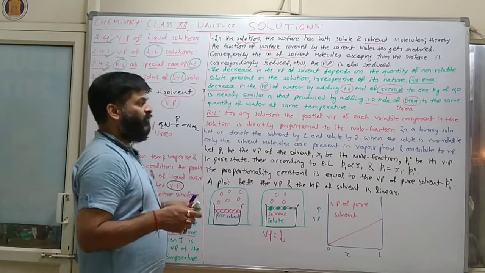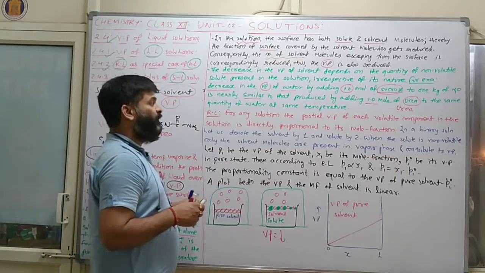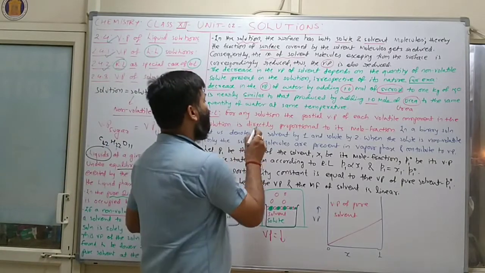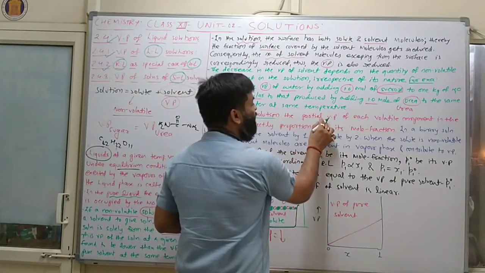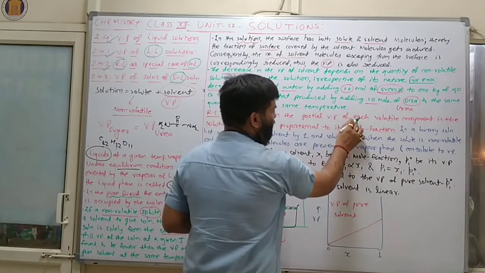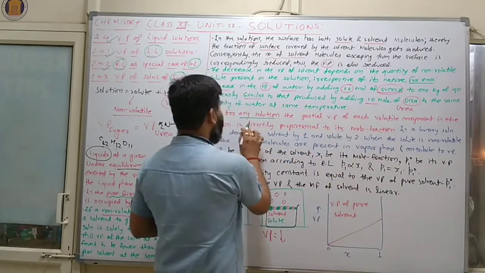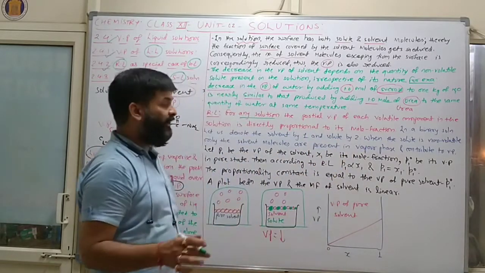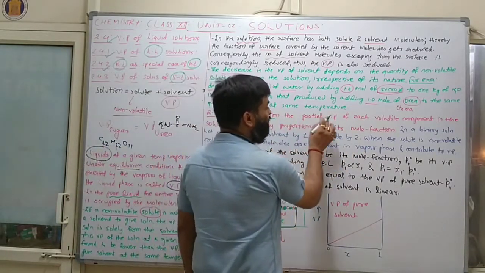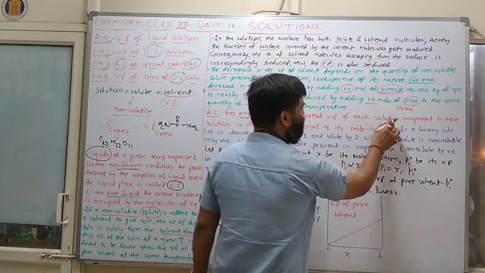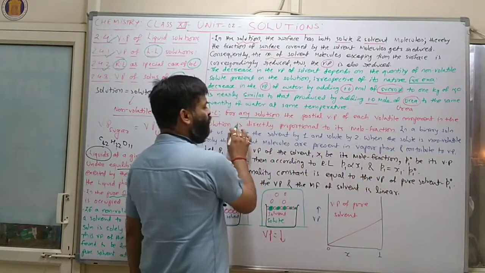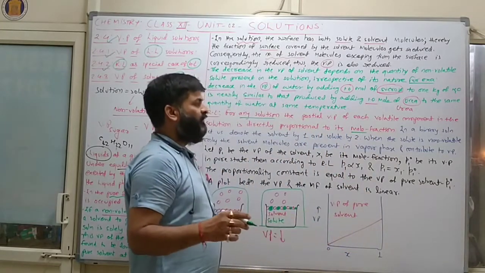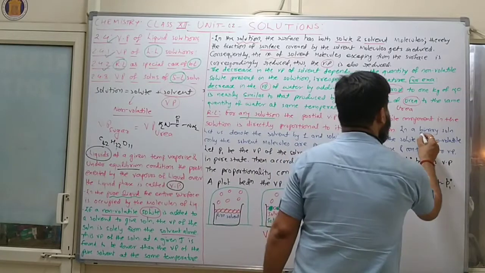Clear? Now here we will give the relationship or statement of Raoult's law. In case of Raoult's law, for any solution, the partial vapor pressure of each volatile component in the solution is directly proportional to its mole fraction. Clear? Now we are discussing a binary solution.